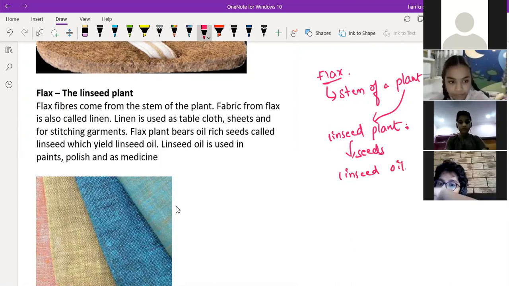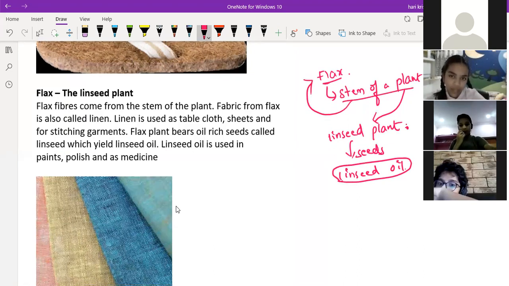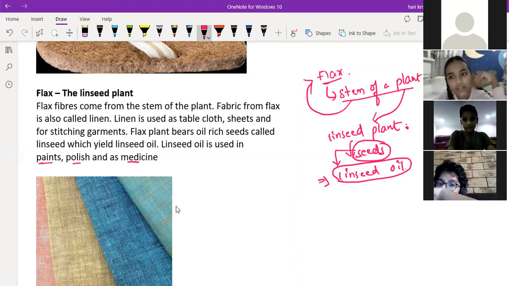So we get both from this plant, right? One, the stem of the plant is used for the preparation of flax fabric, and we also get oil from the seeds. The plant also bears some seeds. Those seeds are used for producing linseed oil. So where will we use this linseed oil? In paints, polish, and as medicine, for its medicinal values. But what is the name of the fabric we prepare from flax? Linen. That is linen.